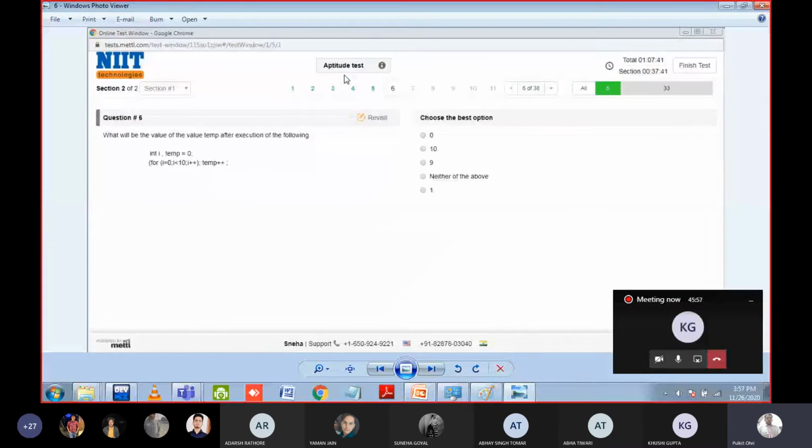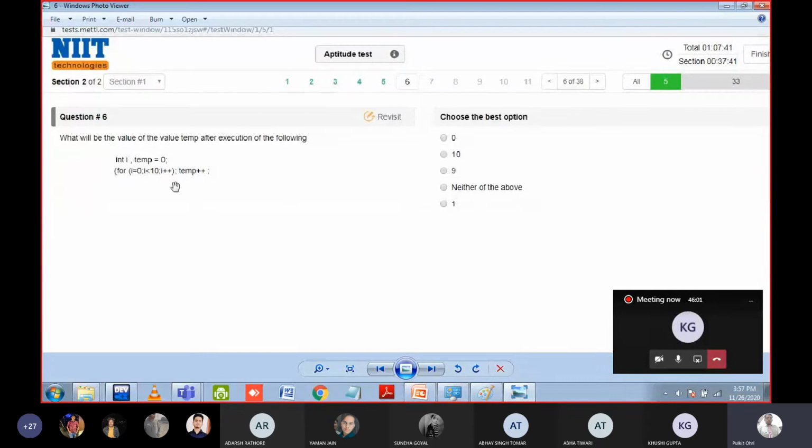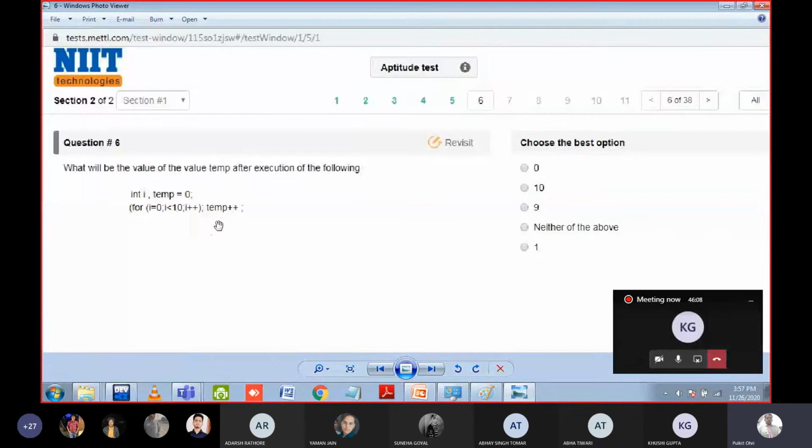Okay, this is the question. Just see the characters are so much small. Can you spot the semicolon? They have made it on purpose. The text is very small. Can you spot the semicolon? No. Okay, so here the output of this program is 1. Okay, it is not 10.